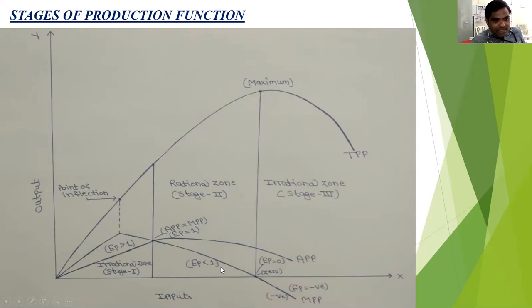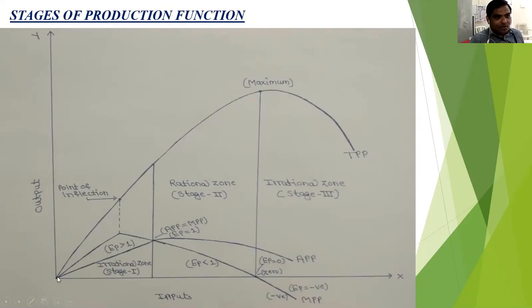This curve is the marginal product curve, showing the MPP, marginal physical product. And this curve is the average product curve, showing the APP. So this stage one, or irrational zone, starts from the point of origin.